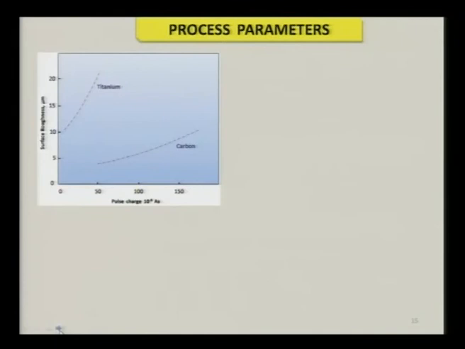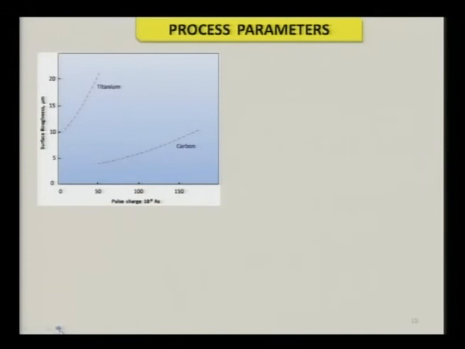And this is normally low, as I have mentioned in the earlier slide, 20% or less than 20%. Now let us see how the surface roughness is being affected by the pulse energy. I have mentioned earlier also that you have to normally make the trade-off between the material removal rate and the accuracy that you are going to obtain. Similar thing is true for surface roughness.